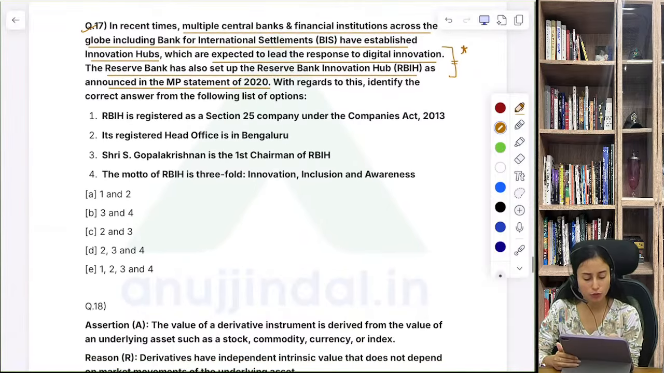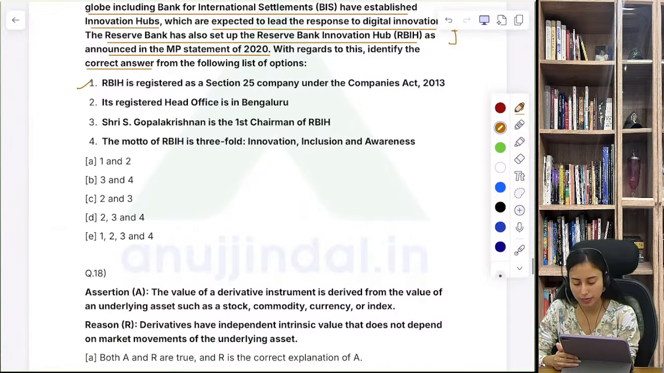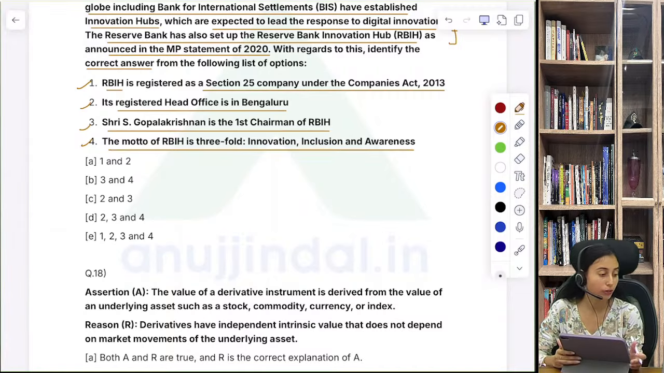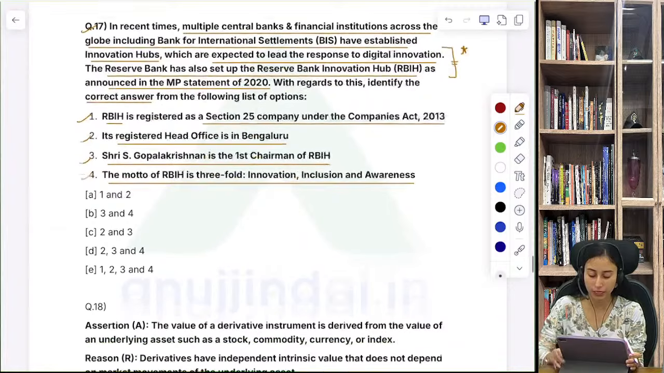Moving ahead, you have to identify the correct statement in this case. There are some statements related to RBIH. Let's read them out. RBIH is registered under Section 25 of the Companies Act 2013. The second statement says it has a registered head office in Bengaluru. Shri S. Gopalakrishna is the first chairman of RBIH, and the motto of RBIH is threefold: innovation, inclusion and awareness. So what do you think is the right answer for question number 17?